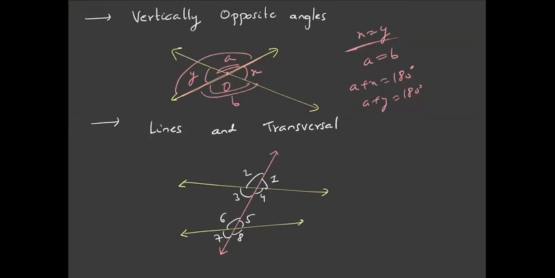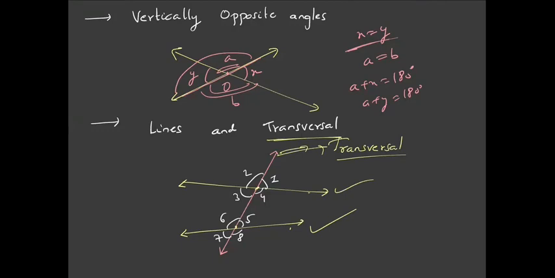Okay. Now let us study what a transversal is. Let us say there are two lines, and there is a third line which intersects these two distinct lines at two distinct points. Then this line is called a transversal.